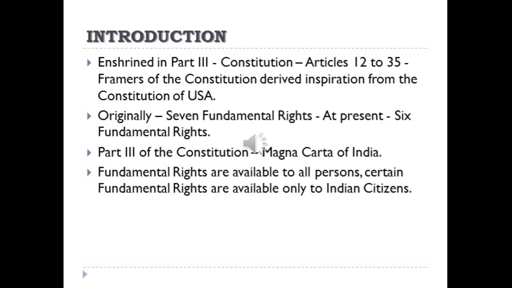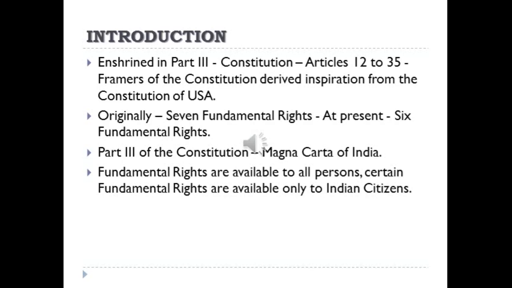At present, only 6 fundamental rights are there. One fundamental right was removed, the right to property. Article 31 was removed, and the right to property is now placed as a legal right. It is not a basic fundamental right.